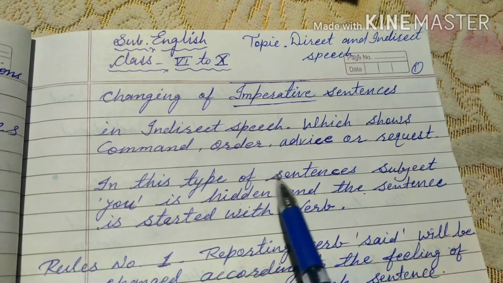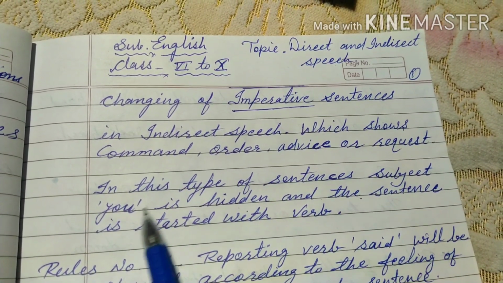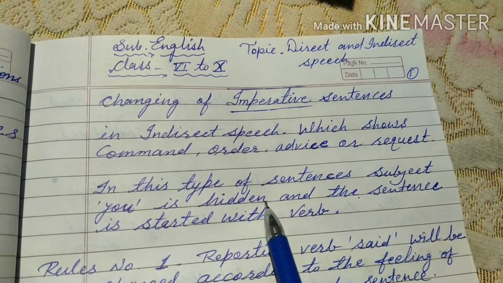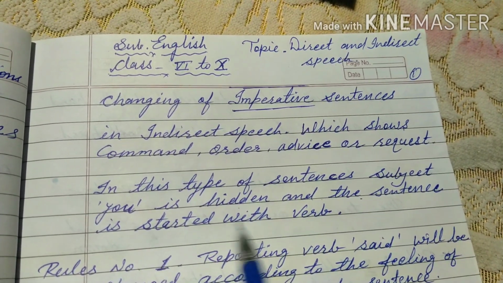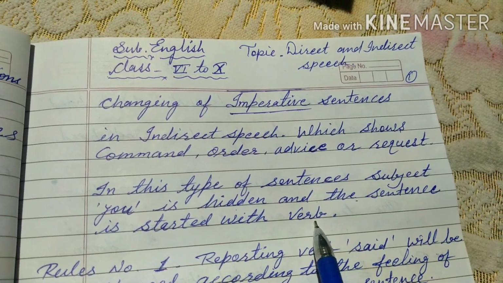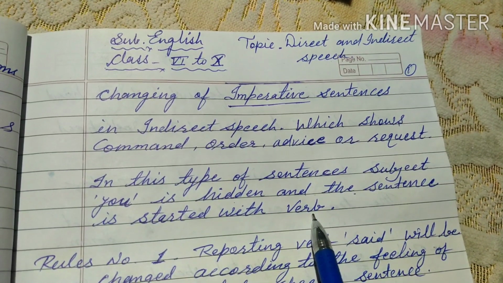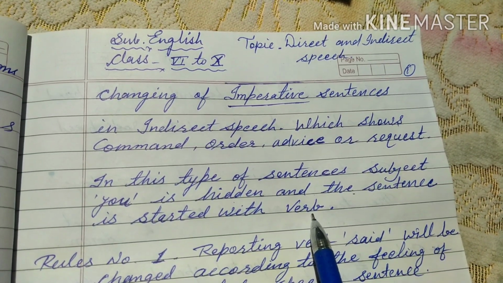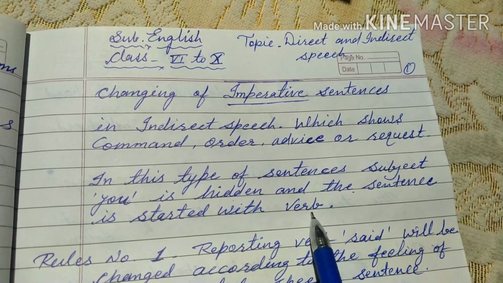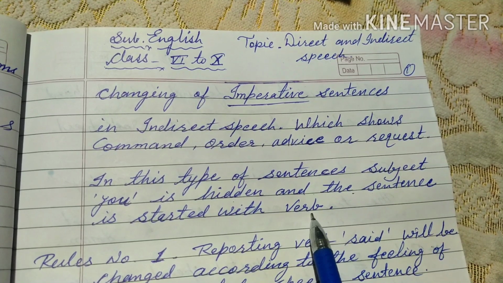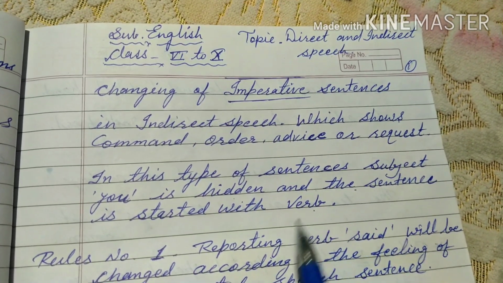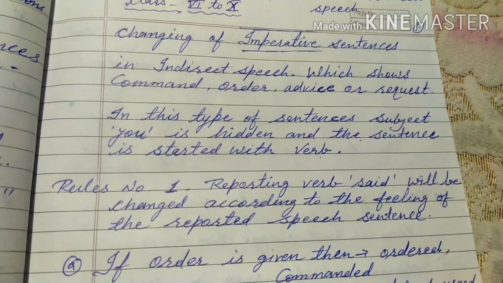In this type of sentence, the subject you is hidden, we cannot see the subject, and the sentence starts with a verb. So let us see rule number 1.